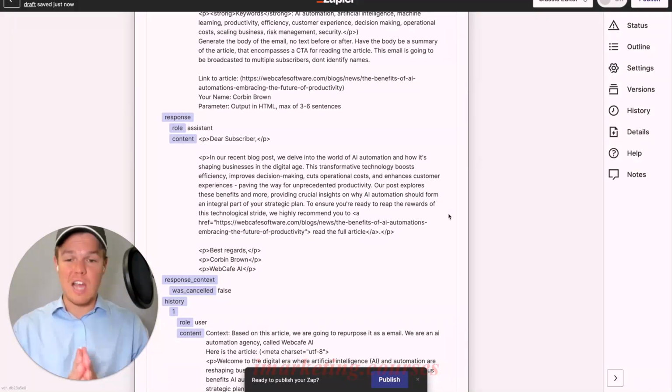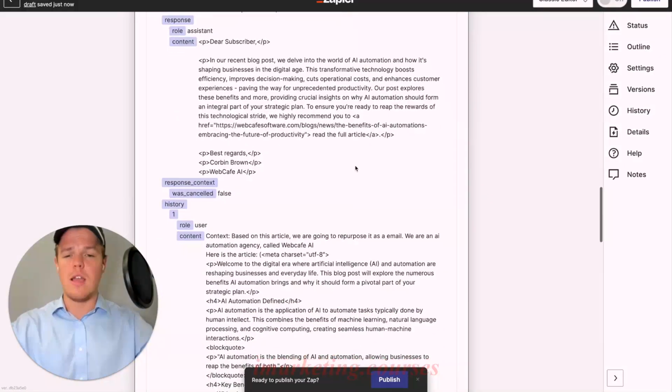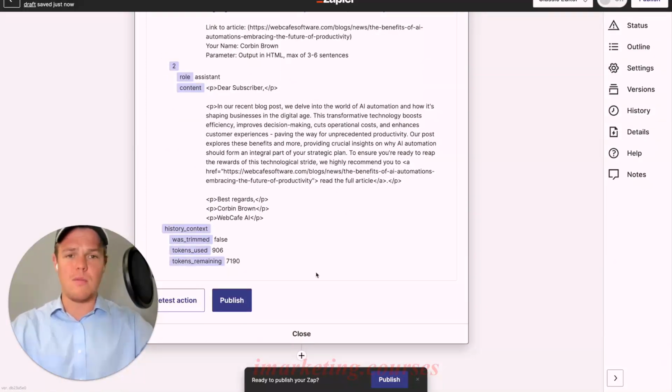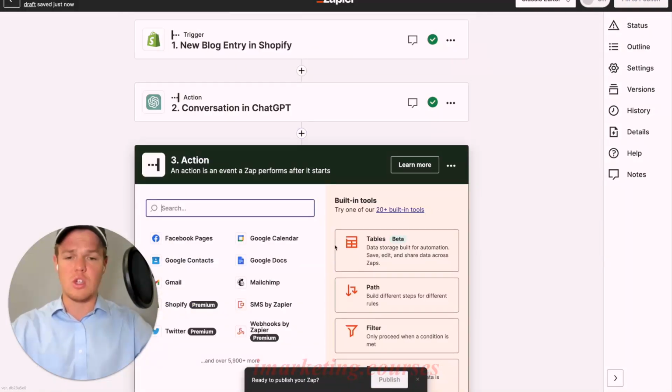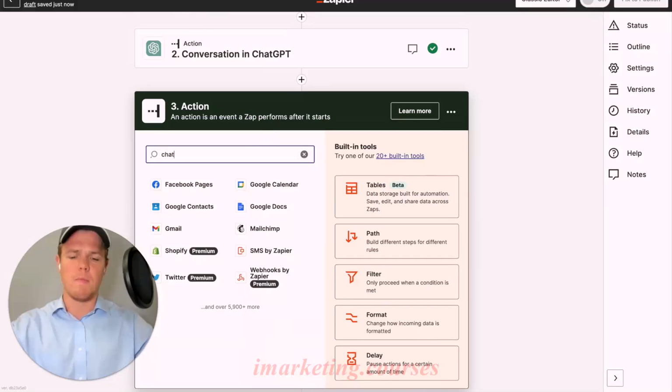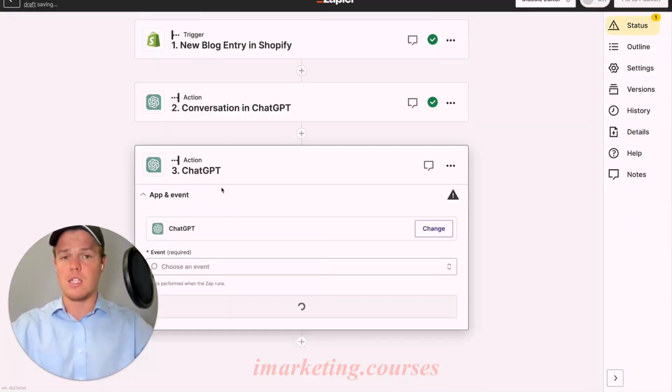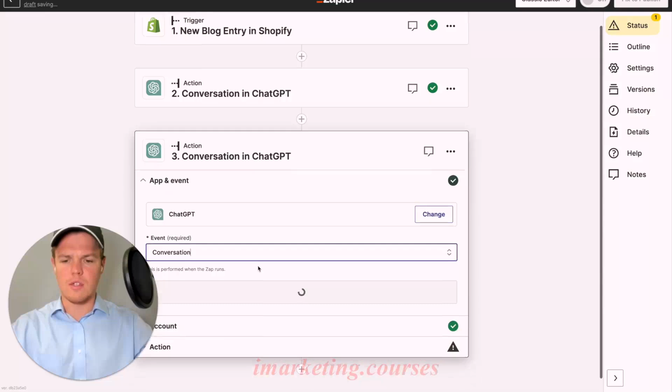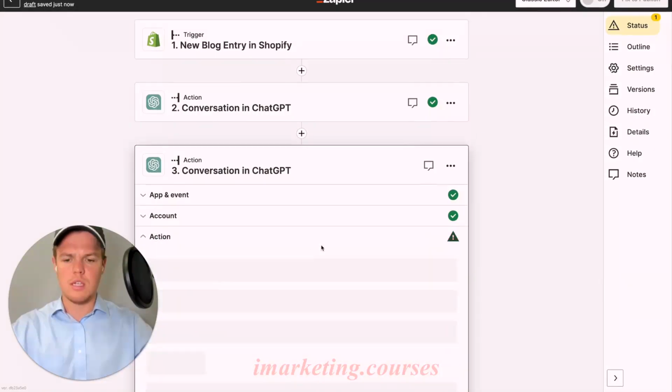And there you go. I like this output a lot better here. We got the dear subscriber, we got the link associated with the article, then we have the formatting of our footer right here a lot better. We have officially just created an HTML email with a purpose of repurposing article content. So let's jump into our next ChatGPT block here, which is going to be the purpose of the underlying subject line. From here, we're going to hit conversation, hit continue, continue.